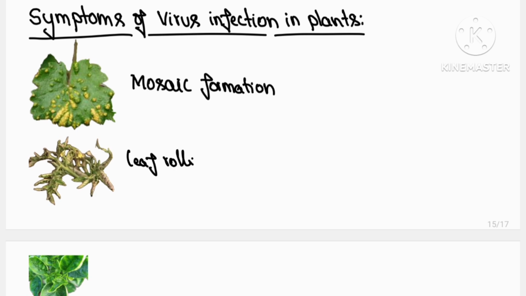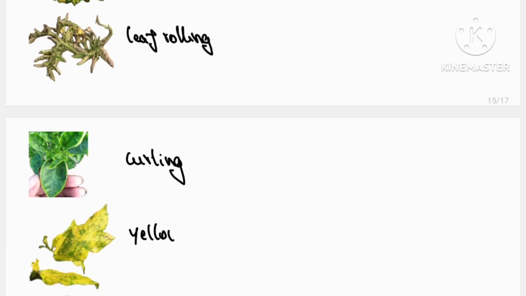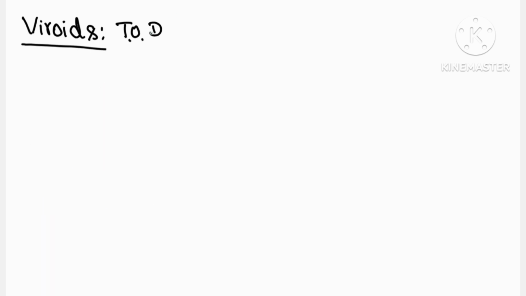Viruses also infect plants and produce symptoms. Here I have given the details: mosaic formation, leaf rolling, leaf curling, yellowing of leaves, vein clearing, dwarfism and stunted growth are the symptoms developed in plants due to viral infection. This picture will help you remember the symptoms of viral infection in plants.